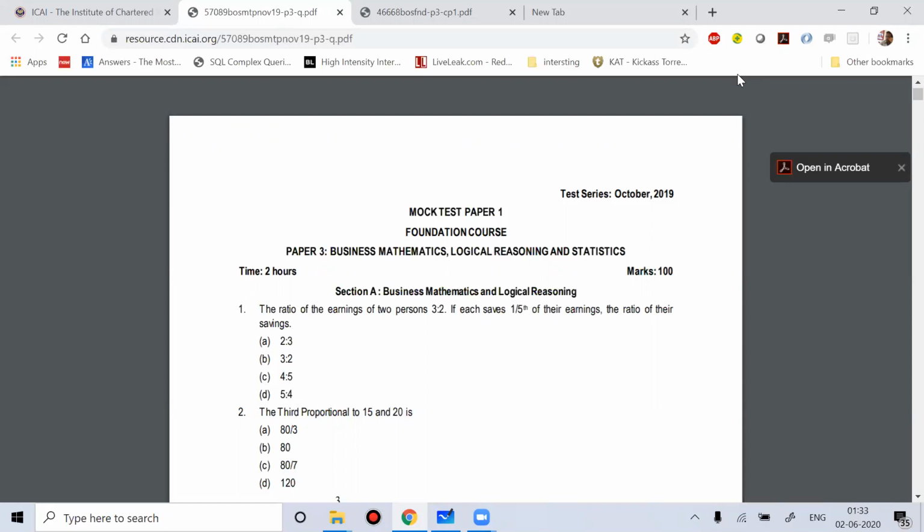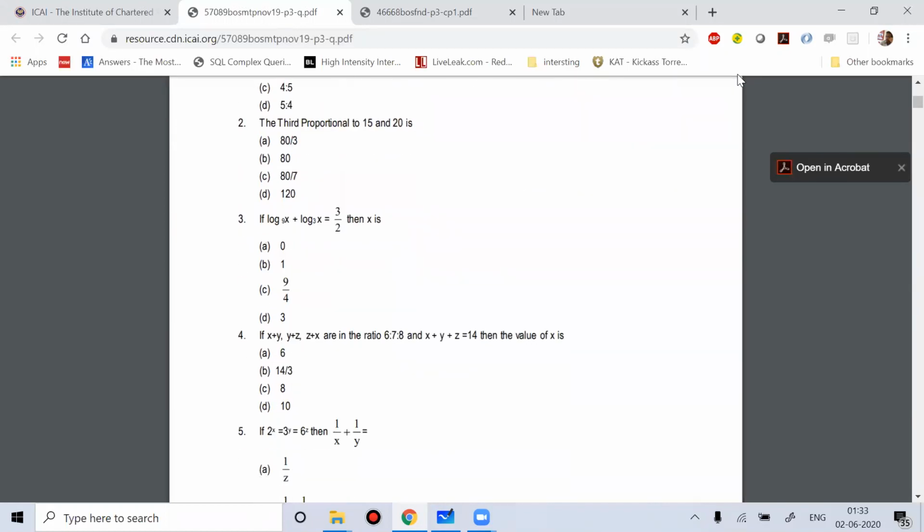You can expect around 30% questions, not from logarithm alone, but altogether you can consider portions like ratio and proportion, indices, logarithm, equations, matrices, then linear inequalities. From all these together, you can expect 20 to 30%. So 30% of 40 is around 12 marks, and 20% of 40 is around 8. So 8 to 12 marks questions you can expect from this topic.